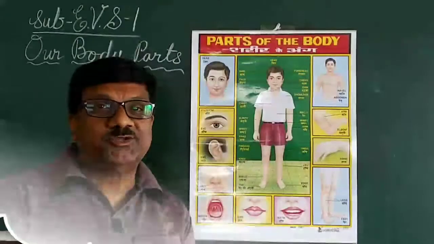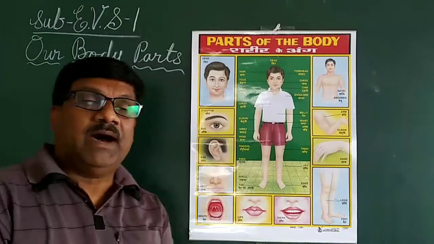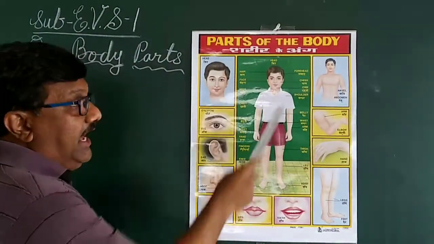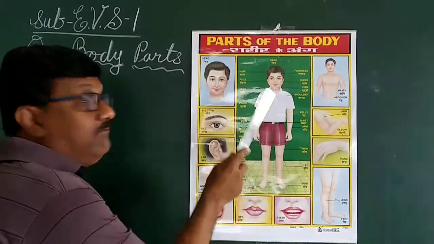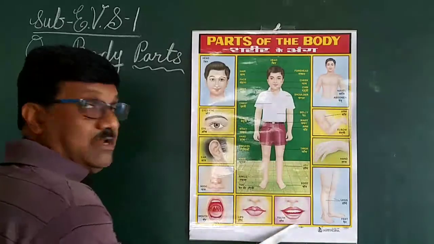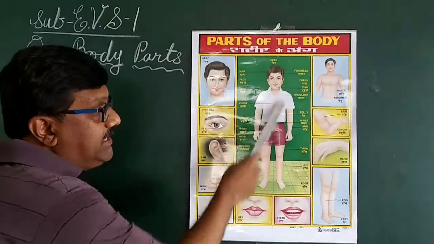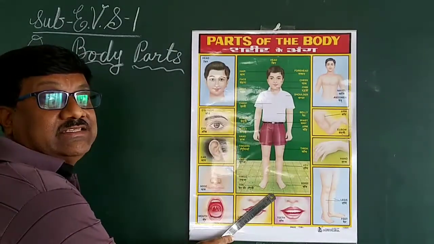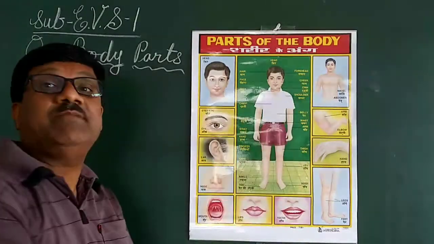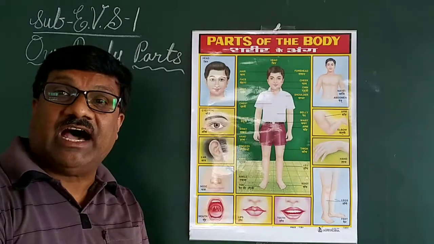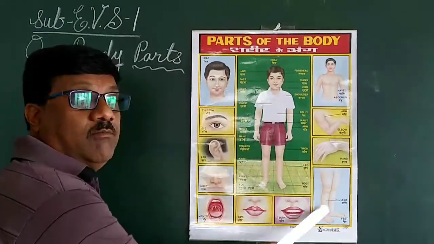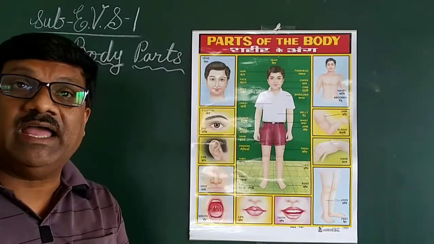Now, my dear students, let us study the parts of our body. This is our body, and our body has external parts. There are so many external parts of our body. So, let us study about the external parts of our body. External parts means the parts which are outside of our body. So let us study one by one.